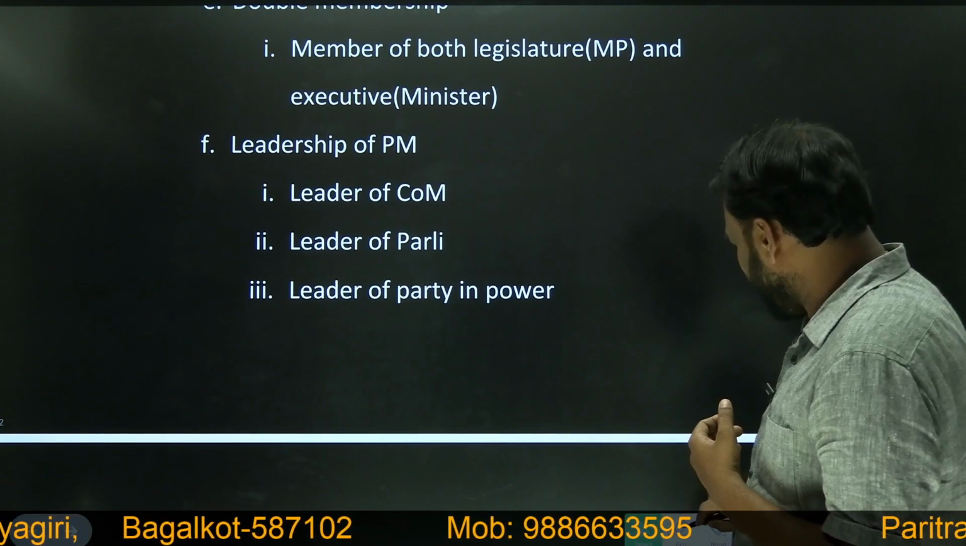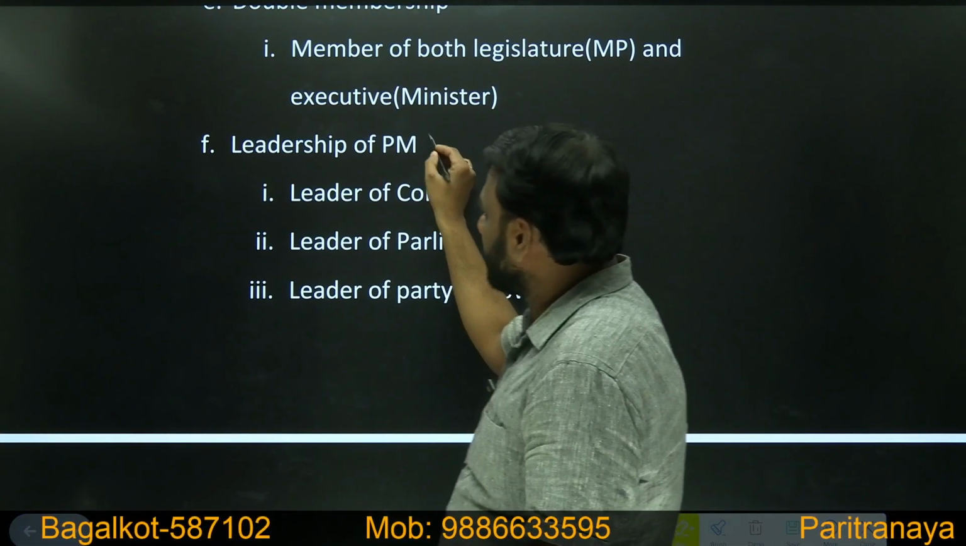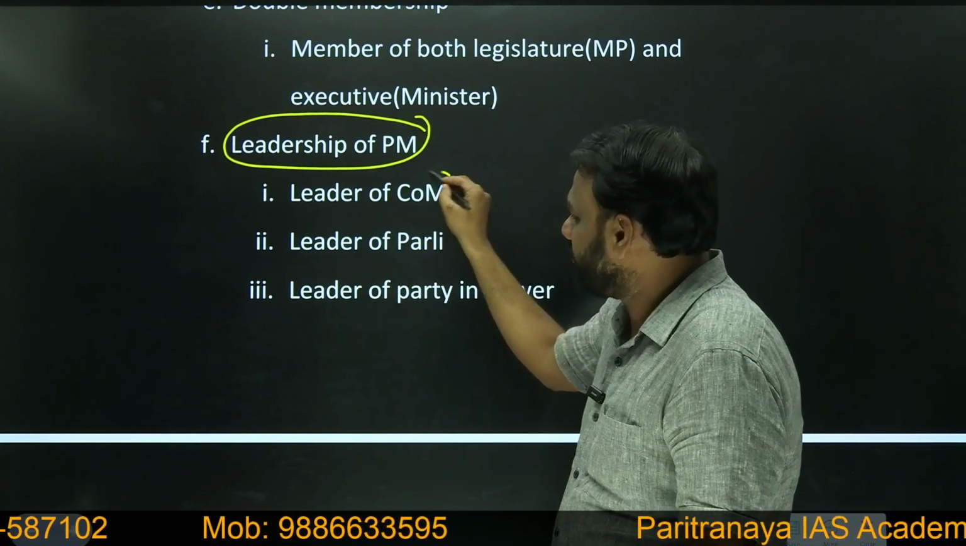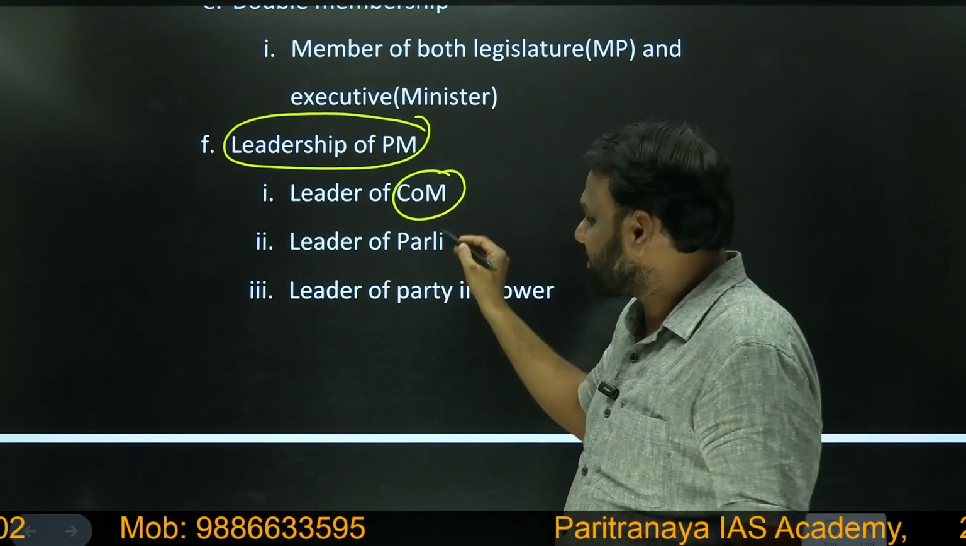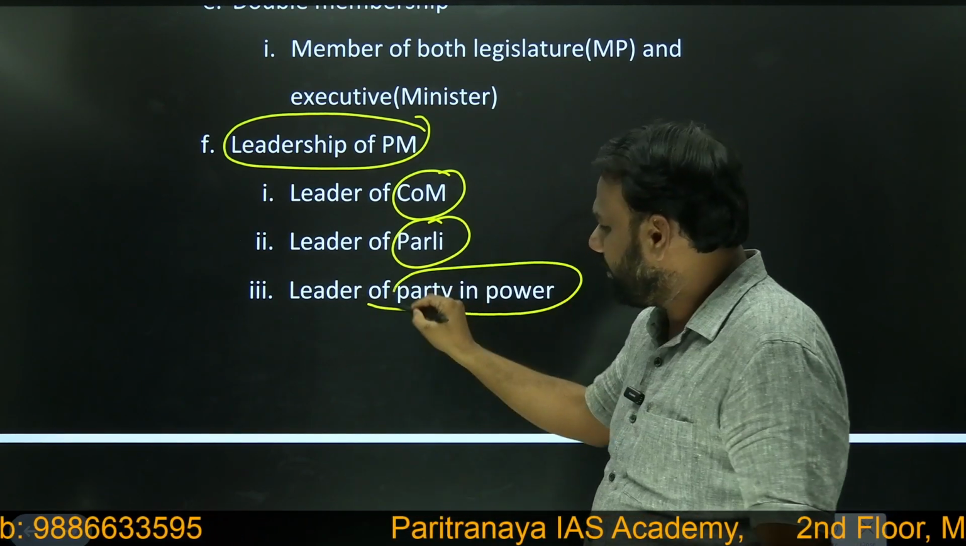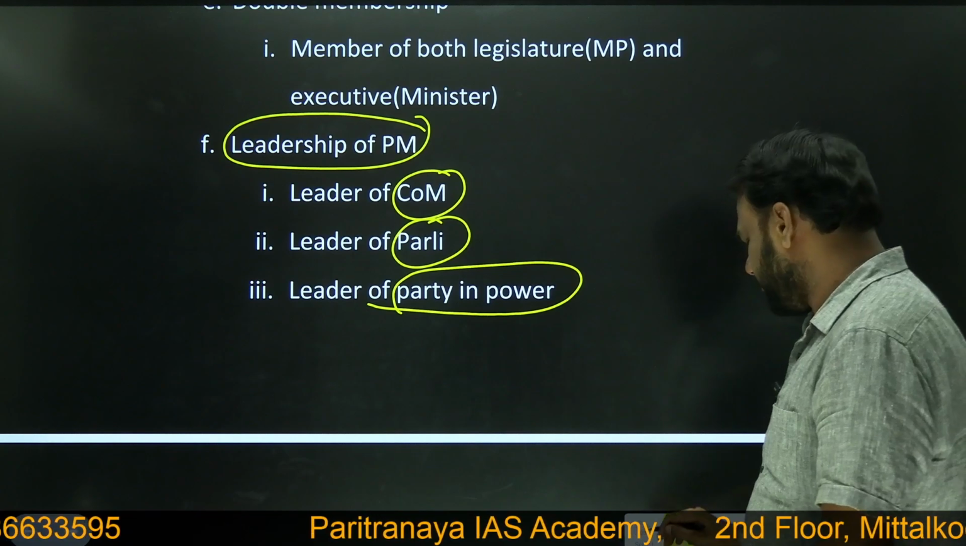Next, leadership of the Prime Minister. Another important feature of the parliamentary system: who will be the leader of the Council of Ministers? Prime Minister. Who will be called the leader of Parliament? Prime Minister. Who will be called the leader of the party in power? Again, Prime Minister. Okay, leadership of the Prime Minister.